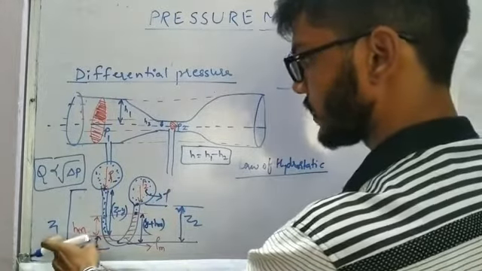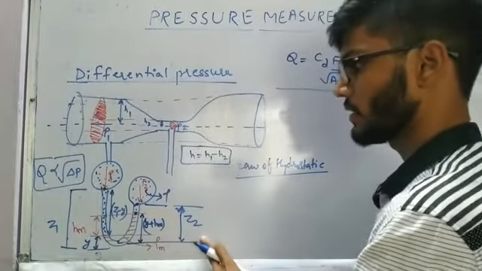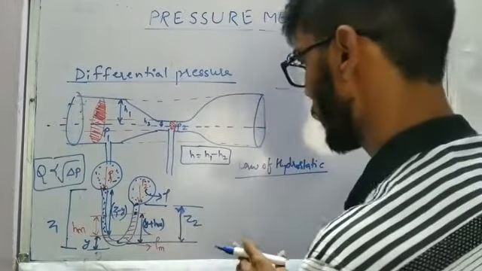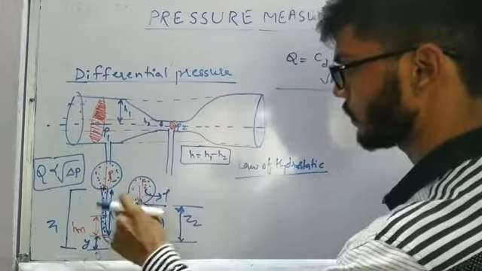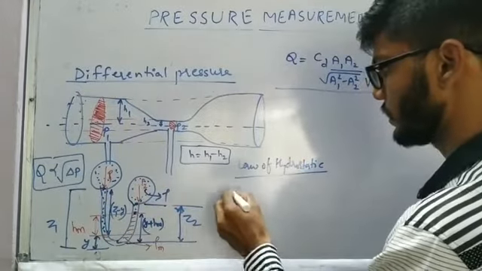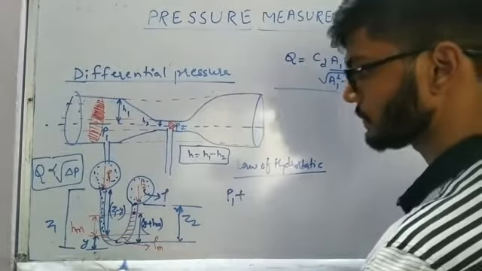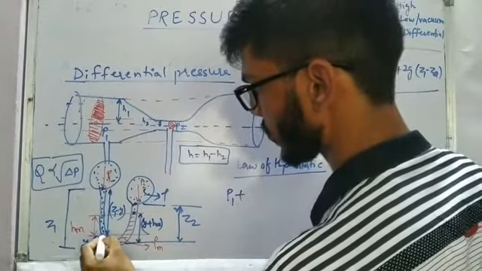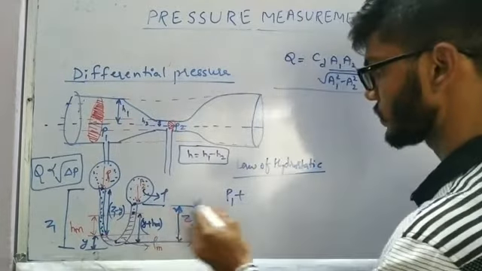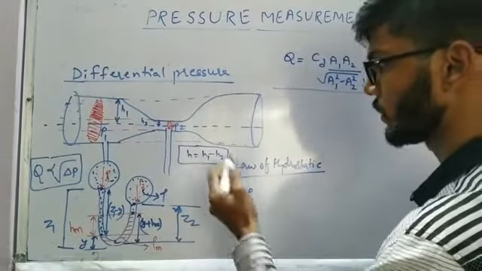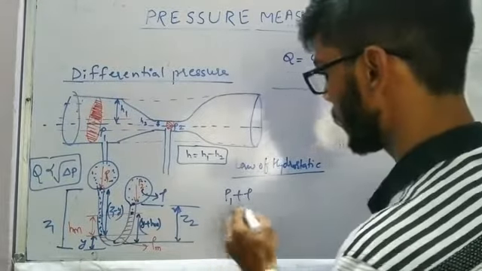So this height is taken as Z1 and this height is taken as Z2. Now we'll try to write the total pressure at this particular point. We'll come from this side first. So P1 plus, we have to come to this point, so rho g h. Rho is going to be the density of the fluid inside the pipeline.